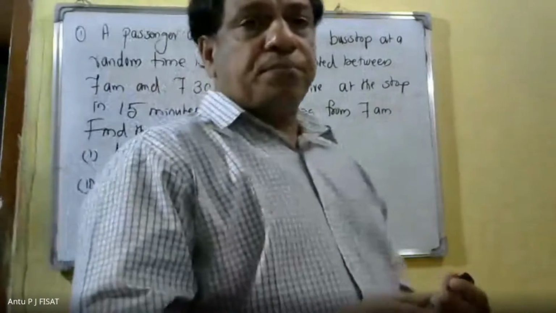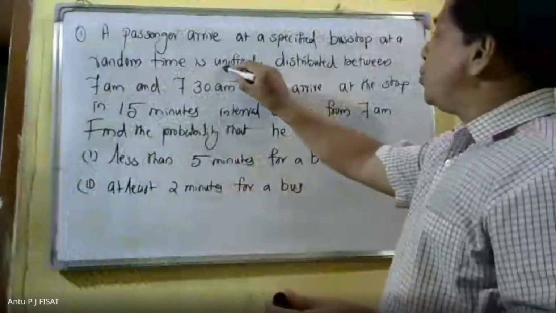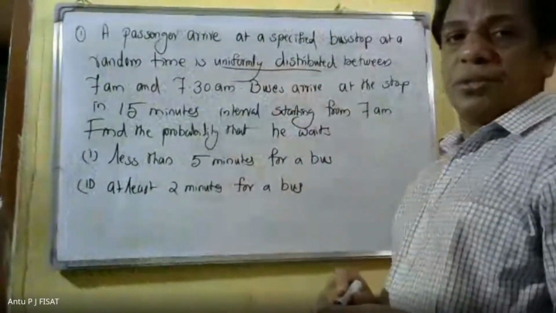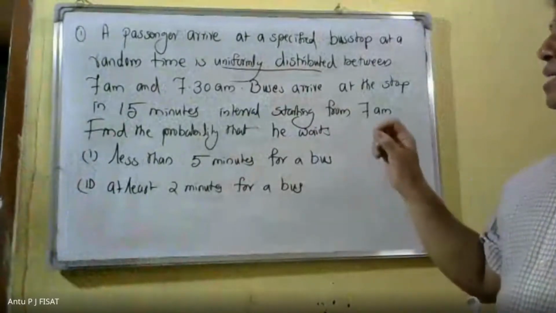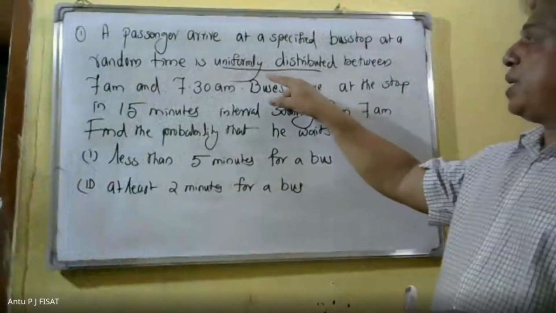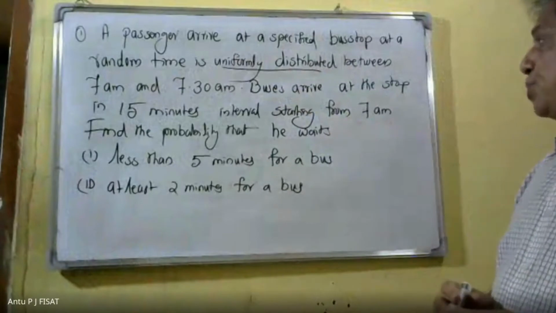In this problem, this is a uniform distribution. Therefore, first we write the probability density function related to the uniform distribution.